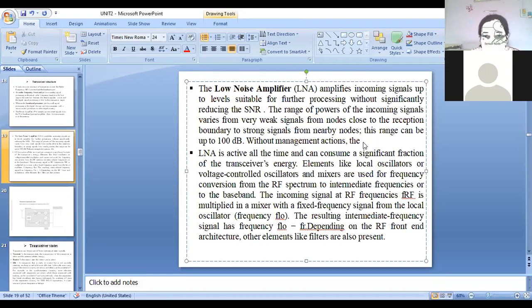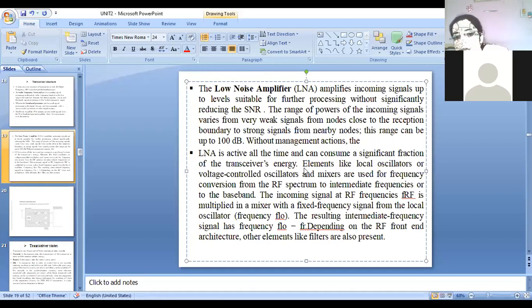Incoming signals are sometimes weak, and the low noise amplifier amplifies that signal. Okay, the low noise amplifier is active all the time and can consume a significant fraction of transceiver energy.